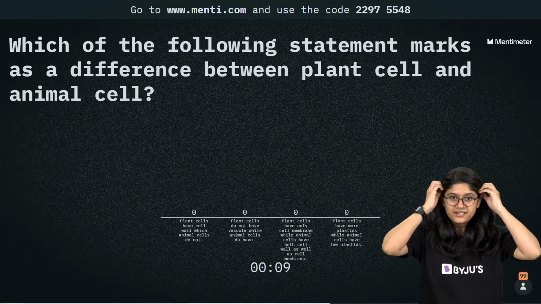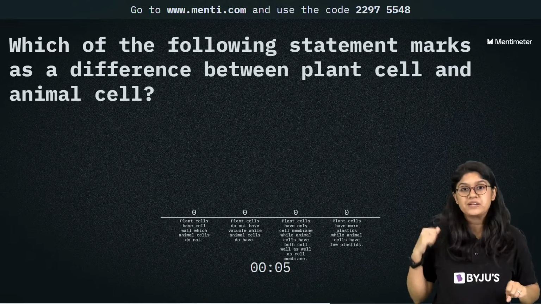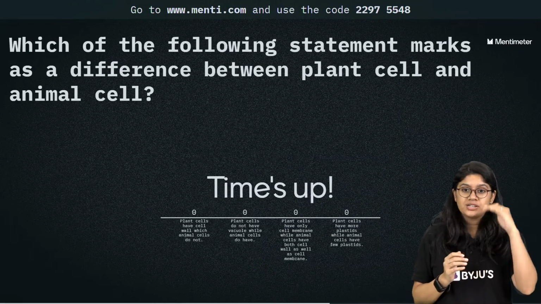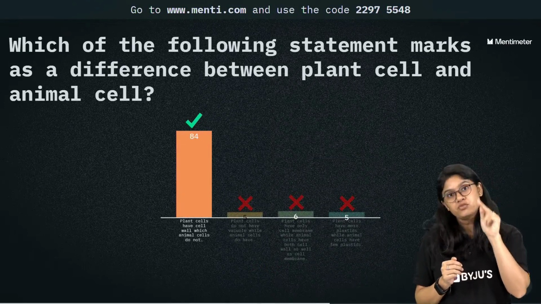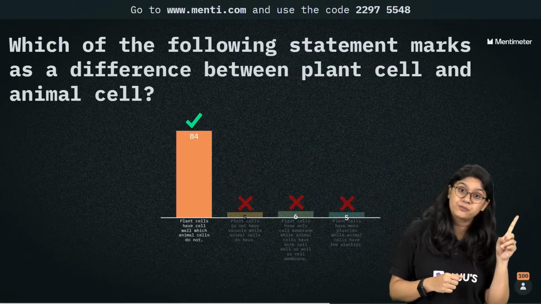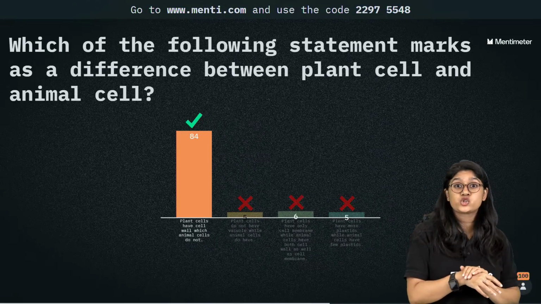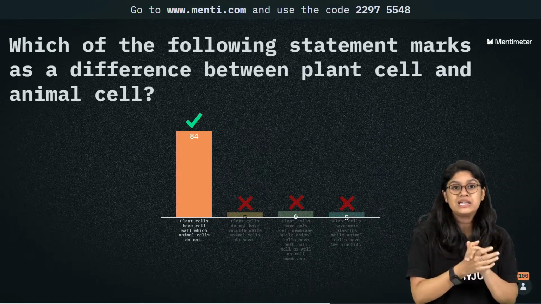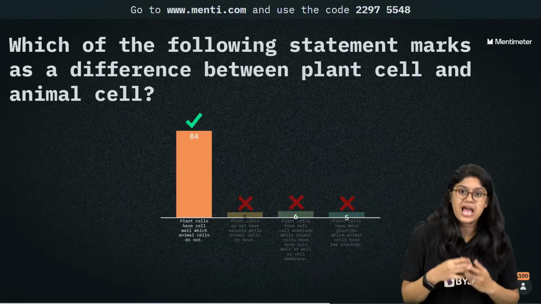Someone asked me to repeat a question. So in the previous question we were talking about the structure of the chloroplast. The thylakoids are stacked onto each other, and inside the thylakoids we have the chlorophyll pigment. So that statement was incorrect. In the statement it is written as stroma, sorry, stroma is stacked, which is absolutely incorrect. 84 of you have voted for option A, which is absolutely correct.